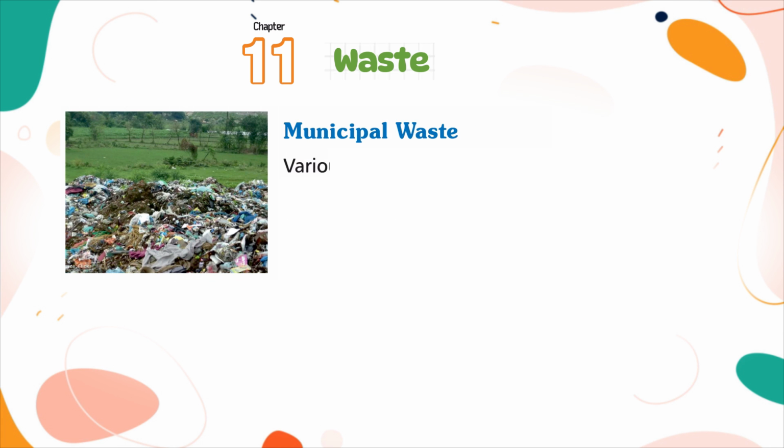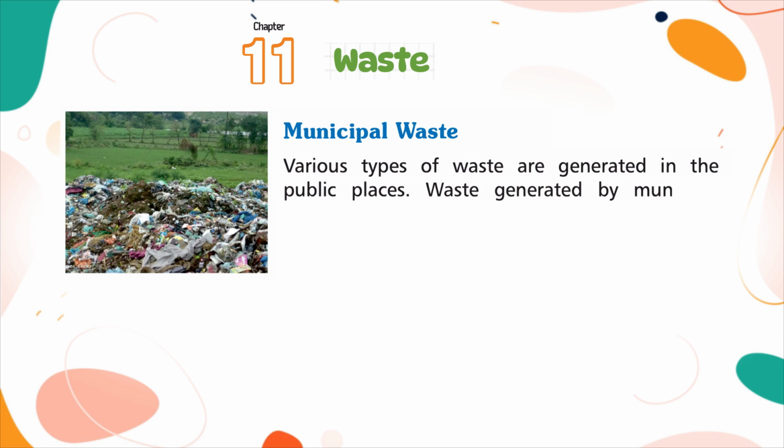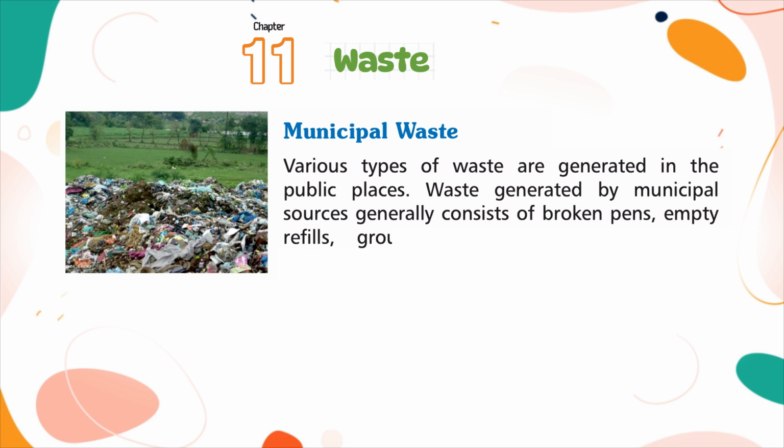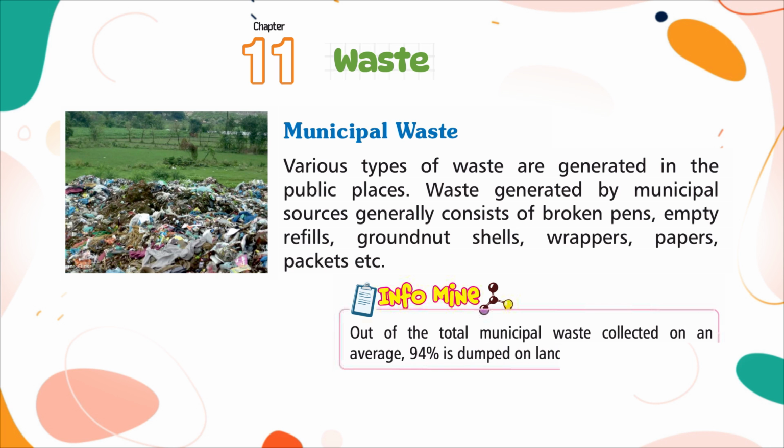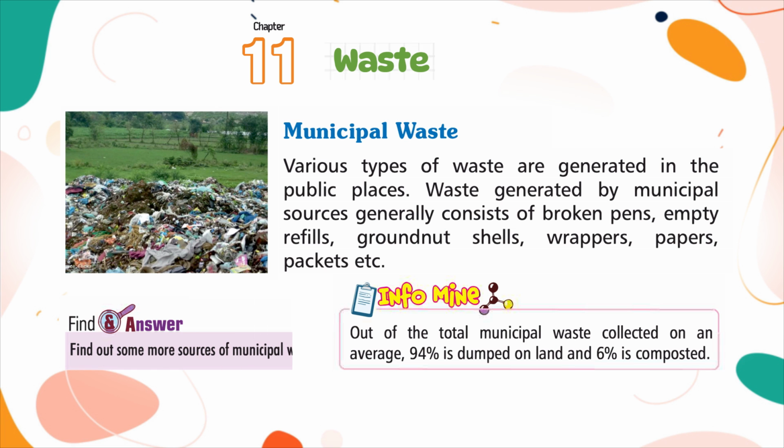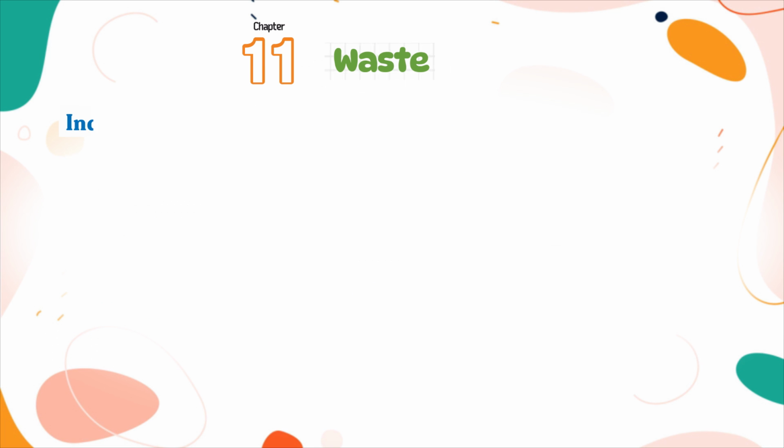Municipal waste. Various types of waste are generated in public places. Waste generated by municipal sources generally consists of broken pens, empty refills, groundnut shells, wrappers, papers, packets, etc. Infomine. Out of the total municipal waste collected on an average, 94% is dumped on land and 6% is composted. Find an answer. Find out some more sources of municipal waste.